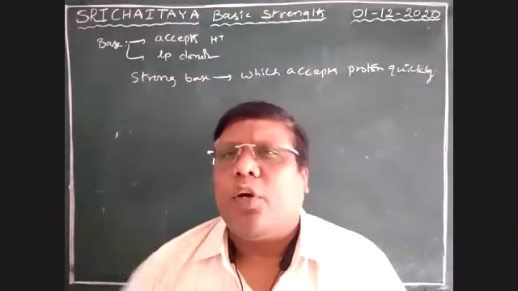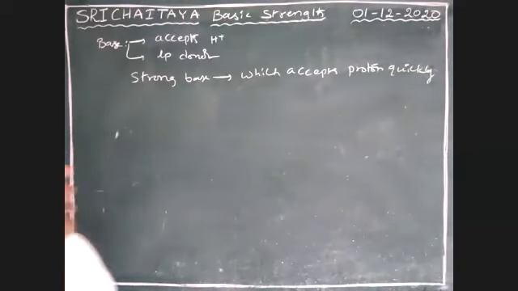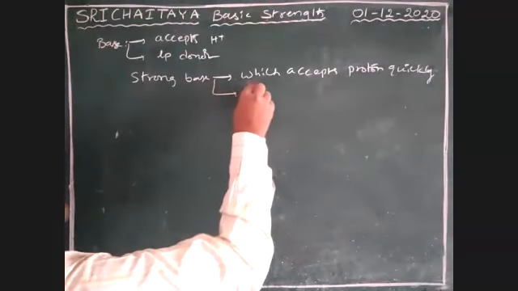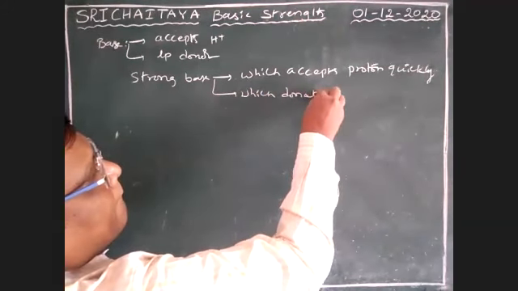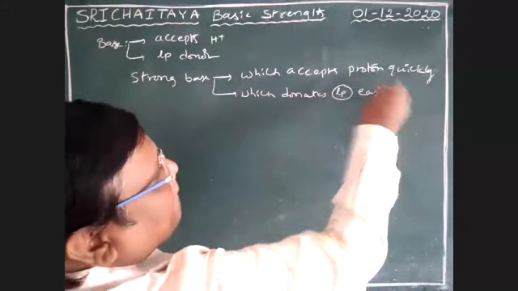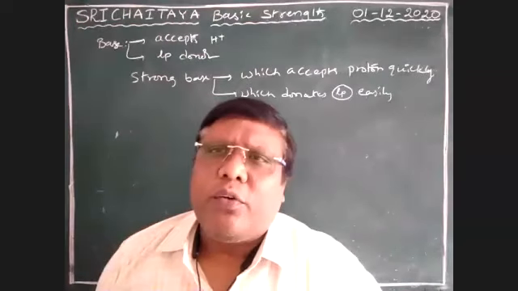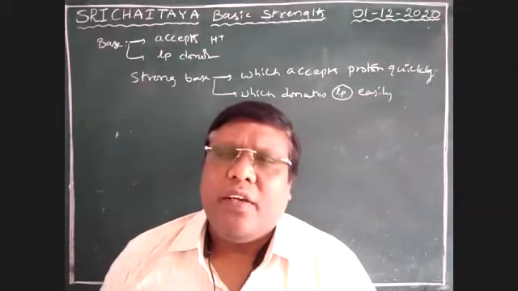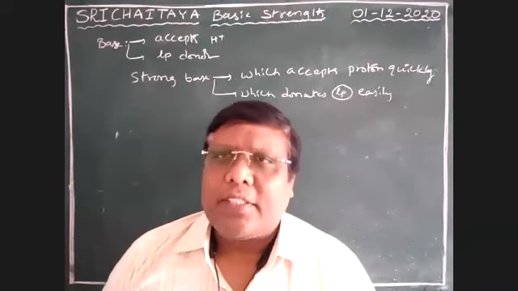Which can accept protons quickly, or which donates lone pairs easily, is considered a strong base, boys. So this is what we are going to discuss: which one is strong and which one is weak. That is nothing but basic strength.